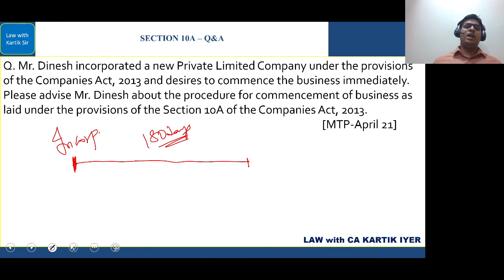Now the next part is, if the directors don't give the declaration, then the company cannot commence the business. Second, there is one more condition, and that is in relation to the verification of the company's registered office. So the company has to verify its registered office with the ROC, and this procedure also needs to be completed. Only when these two procedures are done can the company commence the business.